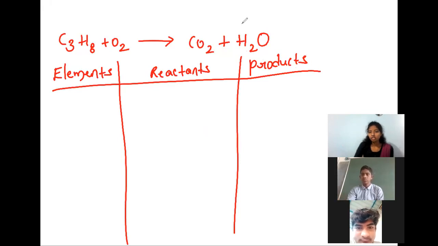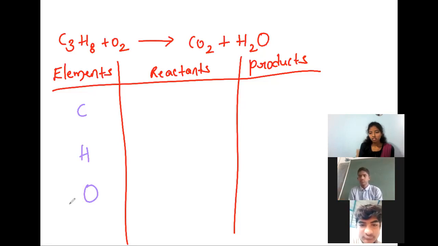Can anyone tell what are the elements we have on both sides? Whether they are the same or not? Carbon, hydrogen, oxygen. Okay. Only these three? Any other atoms?